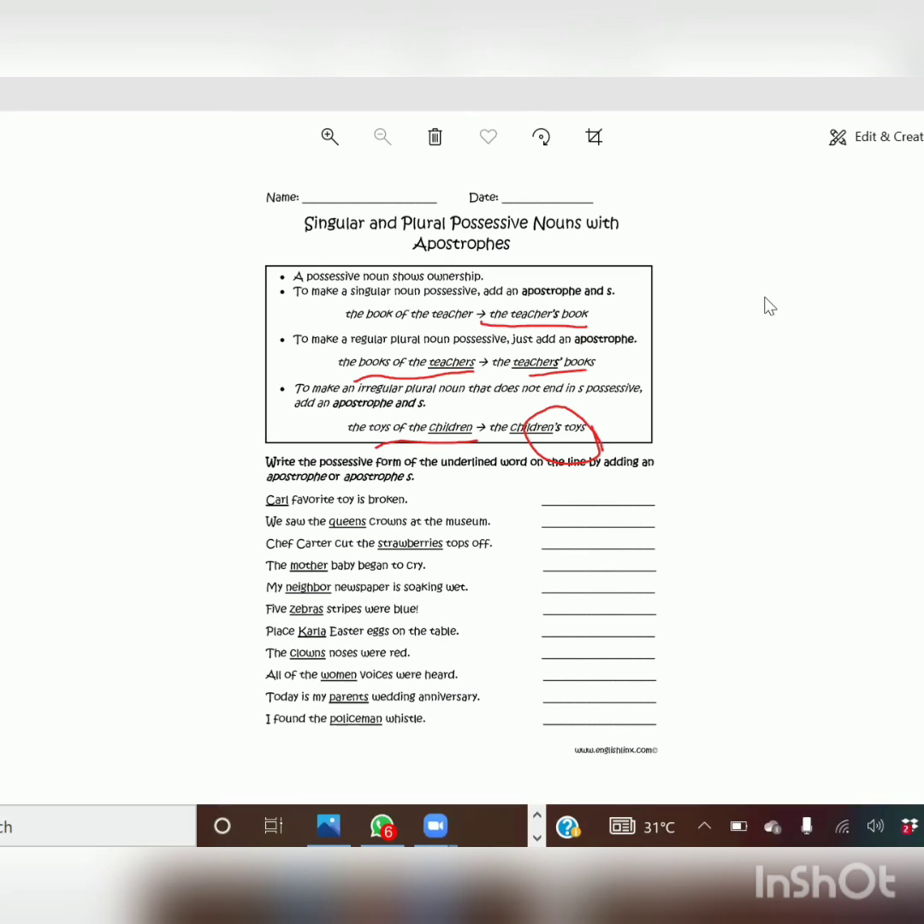Carl's favorite toy is broken. Carl's. So here, apostrophe s, I'm writing it here. We saw the queens' crown. Queens. Already it is in plural form, so apostrophe. Chef Carter cut the strawberries' tops off. Strawberries. Again, already in plural form. What we have to do? We simply put an apostrophe.